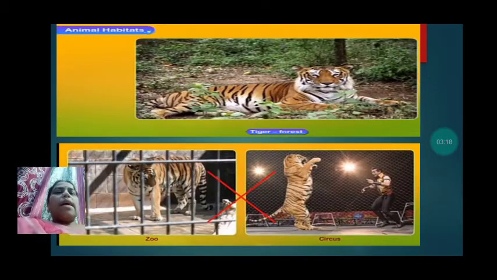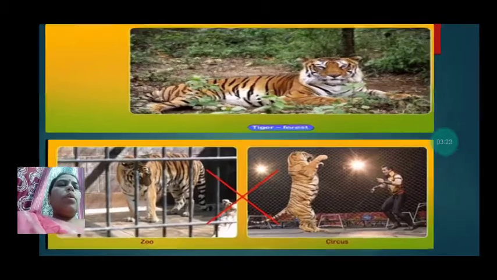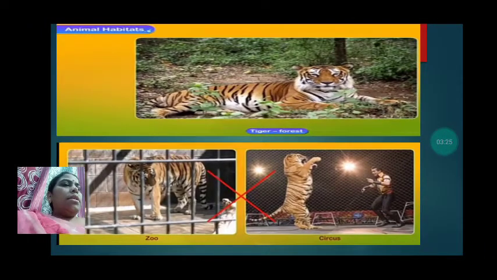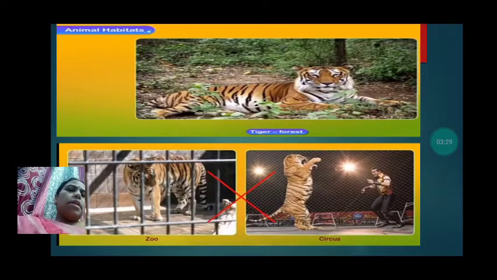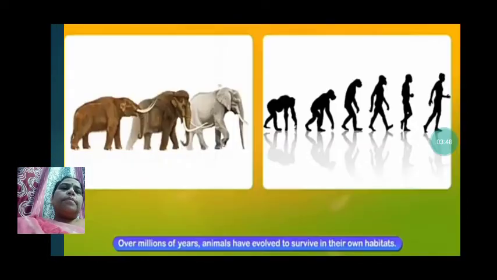We know that the forest is the natural home of a tiger. The tiger lives in the forest, that is its habitat. Zoo and circus: we find the tiger in the zoo also, and we find the tiger in the circus also, but that is not its habitat. It is not the natural home of the tiger.